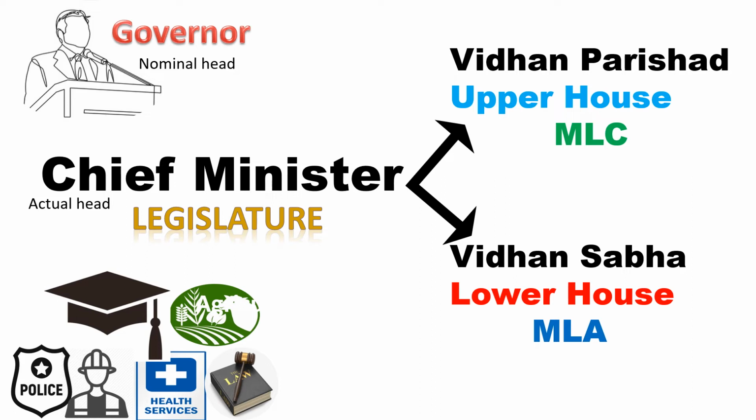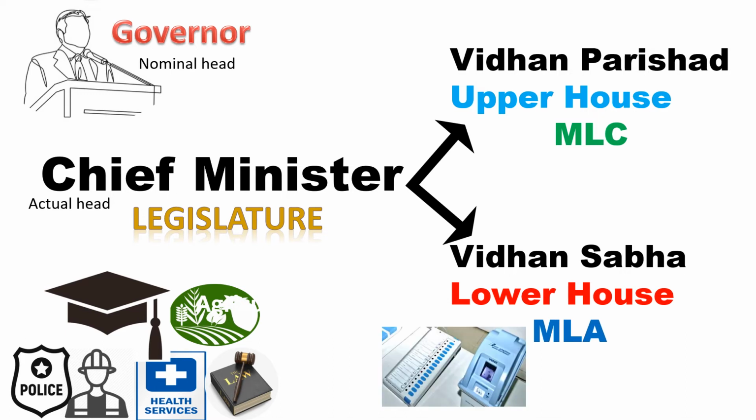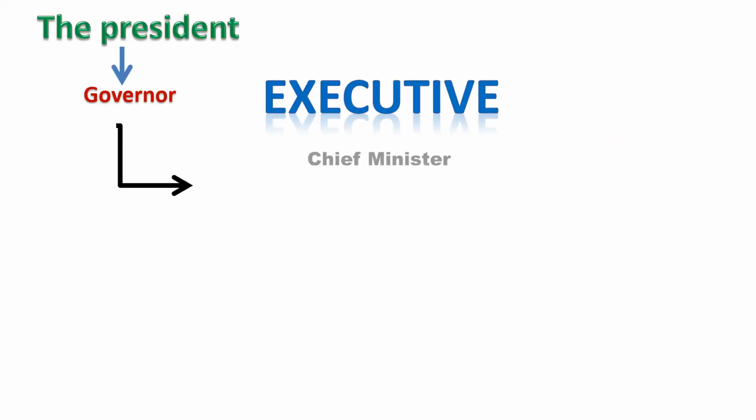The state legislatures have similar powers as the parliament, for example, to make laws, to prepare the budget, and to keep a check on the executive at the state level. The members of legislative assemblies, that is MLAs, are elected by the people of the state. Elections to the state legislative assemblies are held every 5 years. The party which gets the most seats is called by the governor to form the government.